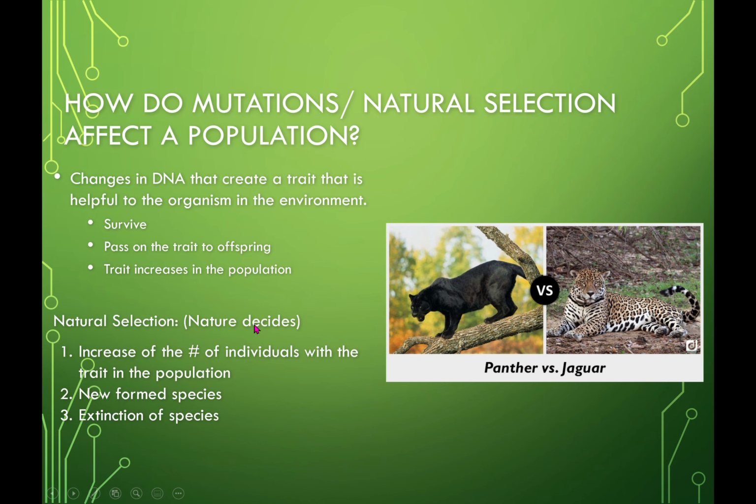And natural selection is all about nature deciding. It decides what's going to happen, whether the species is going to evolve into a greater species or less. For example, there's a story about Yellowstone where they took out the wolves. When they took those out, it created a problem in the environment. Once they put them back, everything was restored. The whole ecosystem in Yellowstone returned. And that goes to show you that that's natural selection.